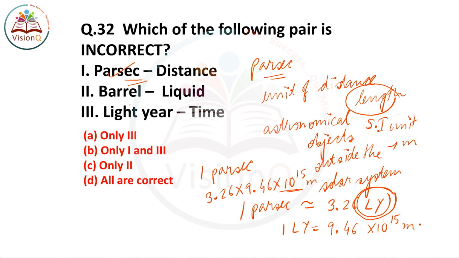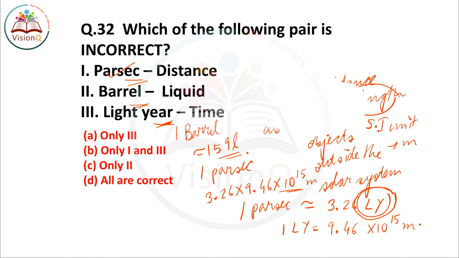Next, barrel. Barrel is basically unit of measurement of liquid, which is used in the oil industry, and 1 barrel is almost equal to 159 liters in terms of unit of volume of liquid. And as I told, light year is again unit of distance only. Light year is the distance traveled by light in 1 year, and 1 light year is equal to 9.46 into 10 to the power 15 meter. So these all three are correct options. So answer will be option number D, all are right. So next, see the next question, question number 33.